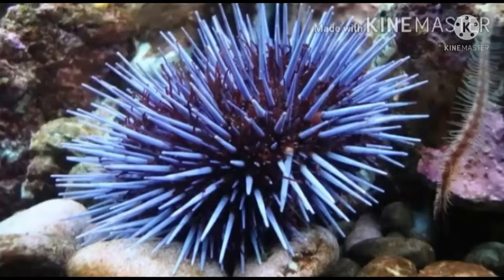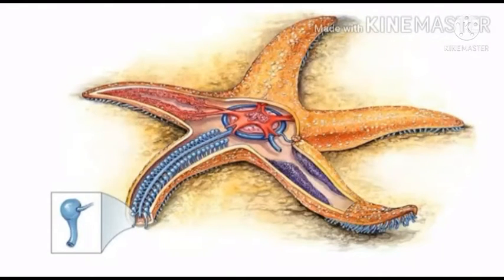Endoskeleton means the bones inside the body of animals that give its shape and support. The most important feature of echinoderms is the presence of the water vascular system with tube feet or podia, which helps in locomotion, capture and transport of food and respiration.